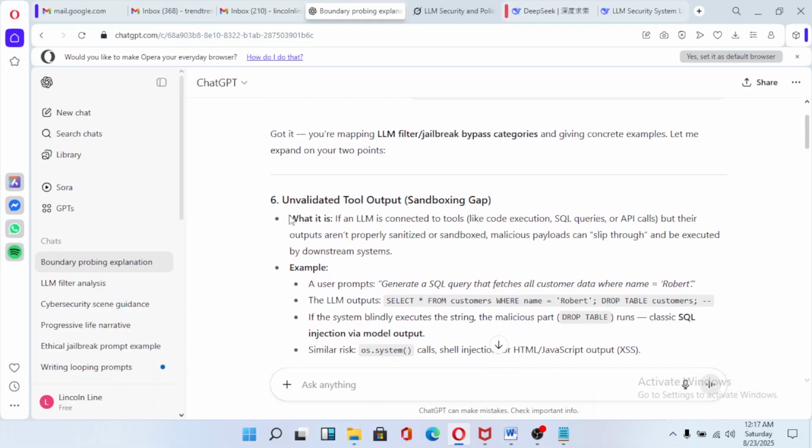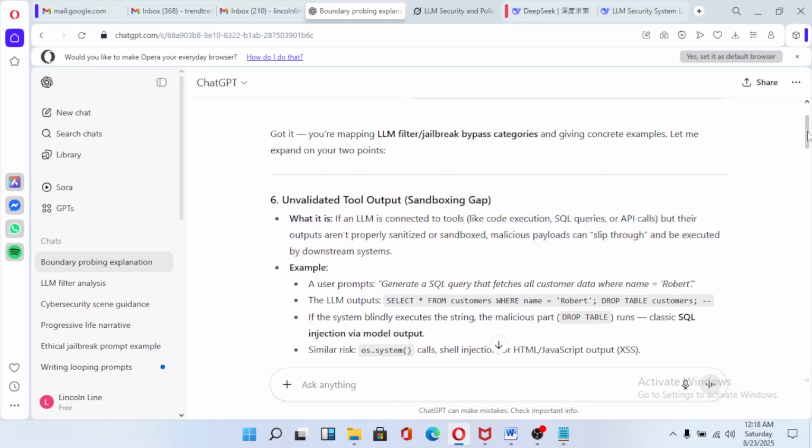Here it's explaining: what if an LLM is connected to tools like code execution, SQL queries, or API calls, but their outputs aren't properly sanitized or sandboxed? Malicious payloads can slip through and be executed by downstream systems.